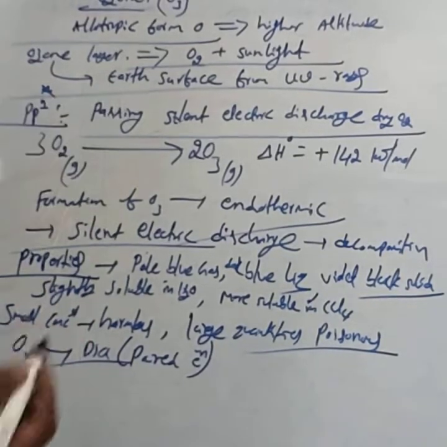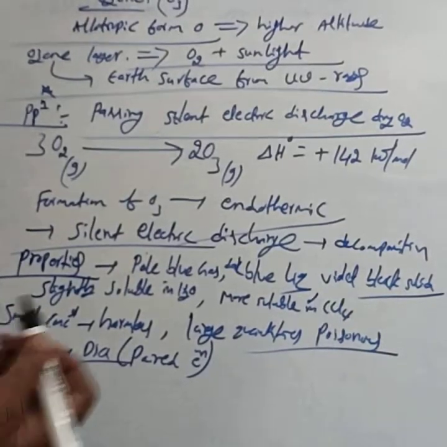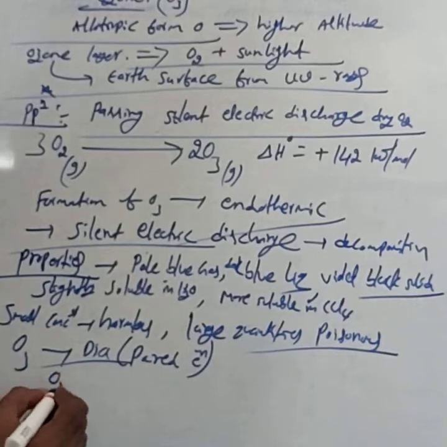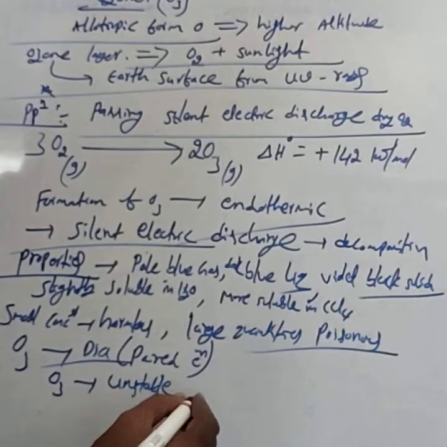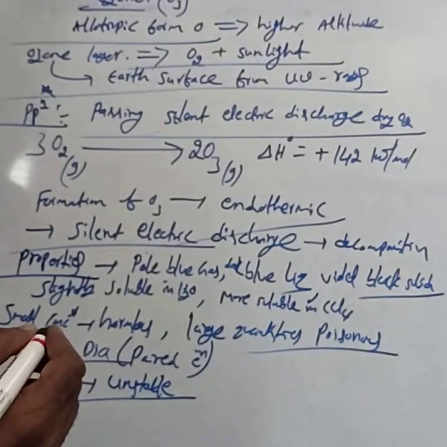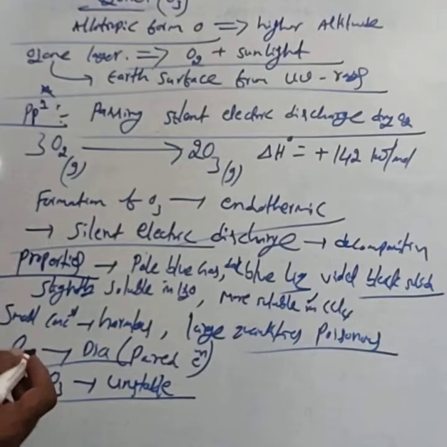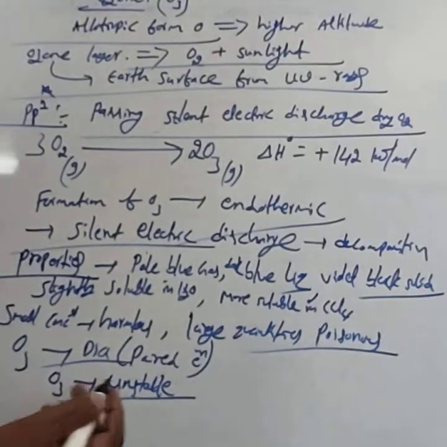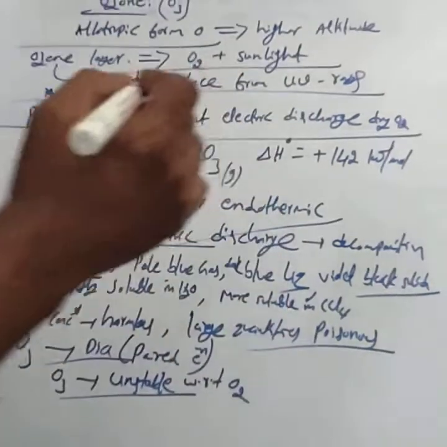While ozone contains paired electrons, hence it is diamagnetic in nature. Then ozone is thermodynamically unstable. It is unstable compared to dioxygen.